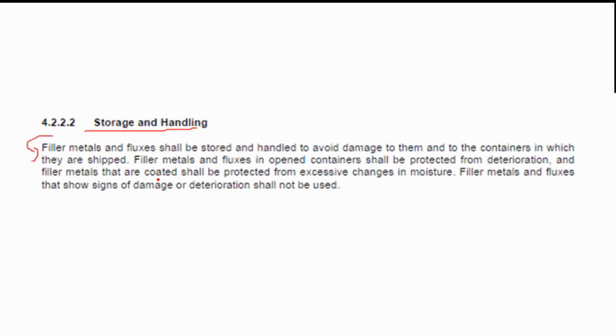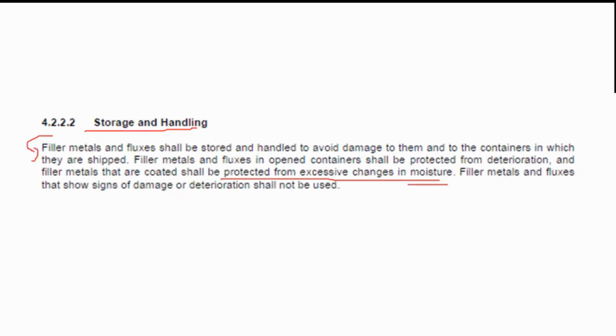It is stated here that the filler metal shall be coated and shall be protected from excessive changes in moisture. Hence, most of these electrodes are prescribed to be stored at elevated temperatures so as not to accumulate moisture. If you see this clause, you have a clue that filler metals in general must be protected from moisture.